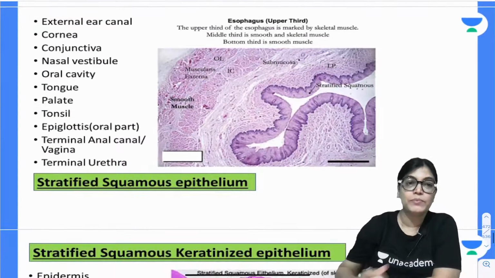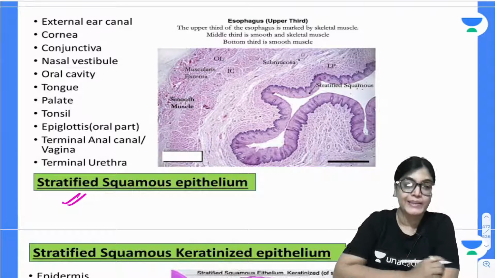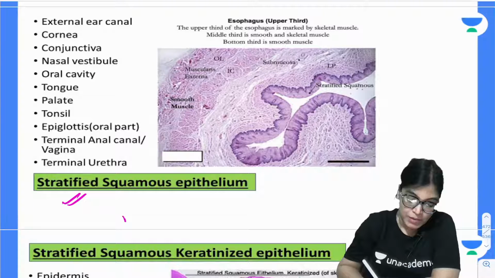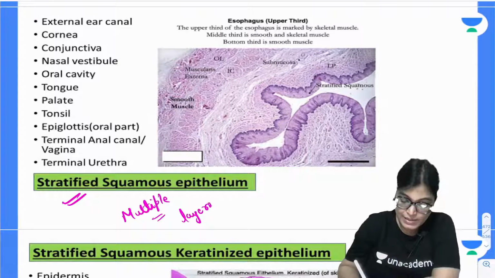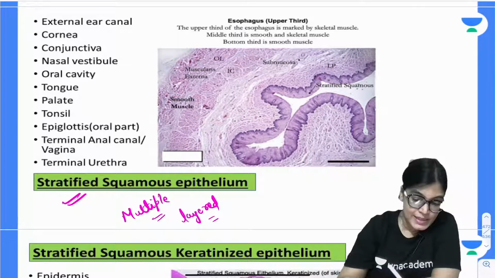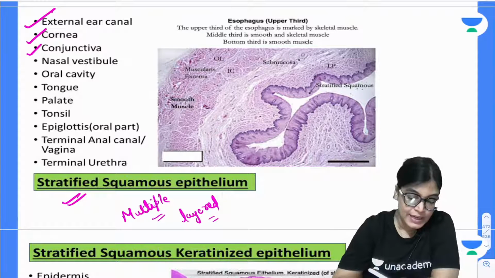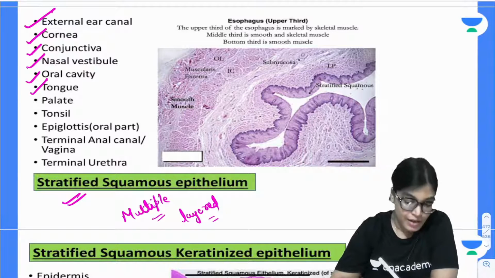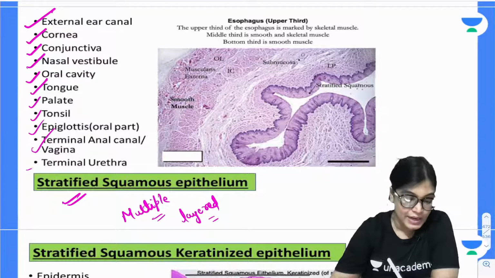Now the next kind of epithelium is the multiple layered epithelium. What do you mean by the term stratified? Stratified means multiple layers. It's not just a single layer, it is multiple layered, and the example is stratified squamous epithelium. It is present in the external ear canal, cornea, conjunctiva, nasal vestibule, oral cavity, tongue, also in the palate, tonsil, epiglottis, terminal part of vagina, anal canal and terminal urethra.